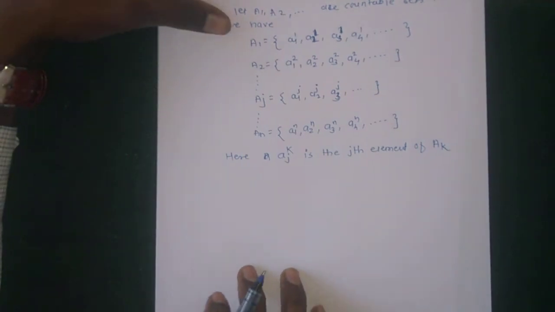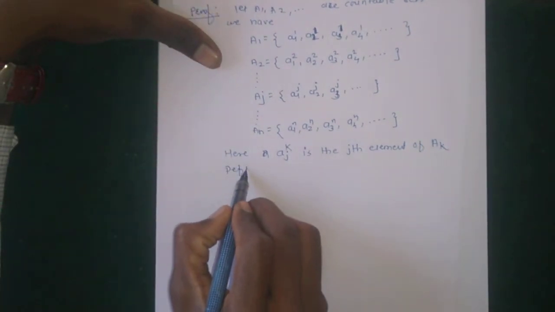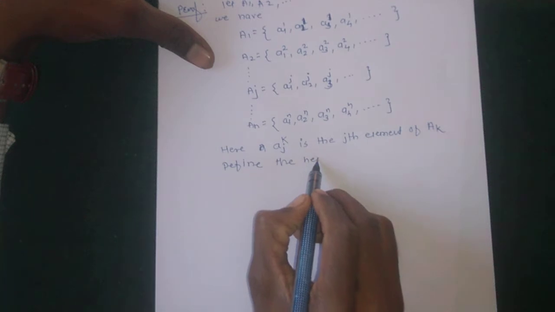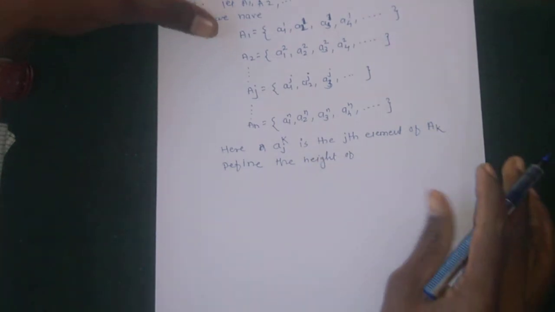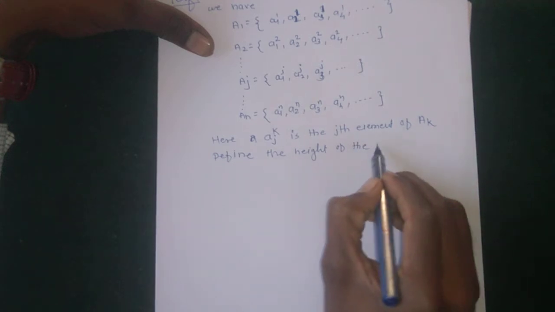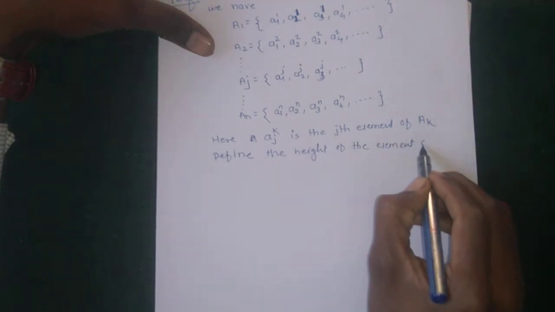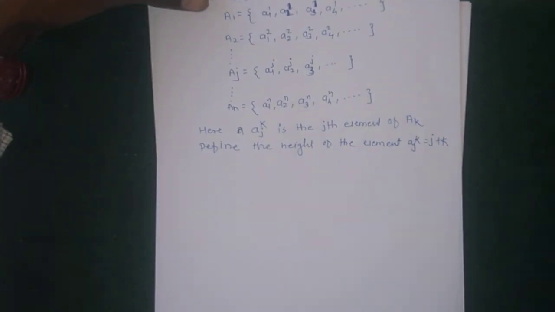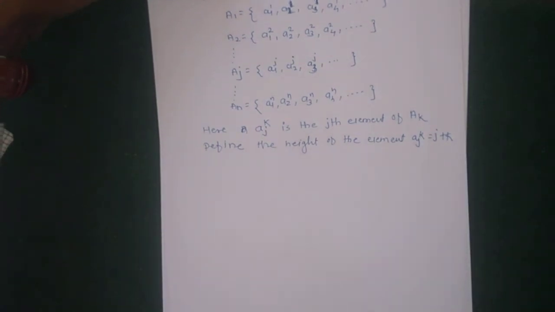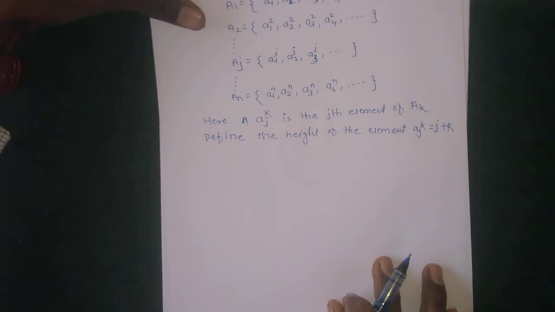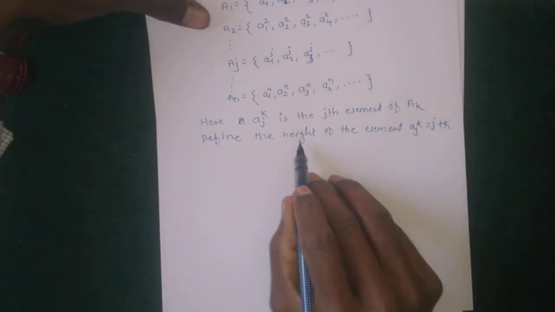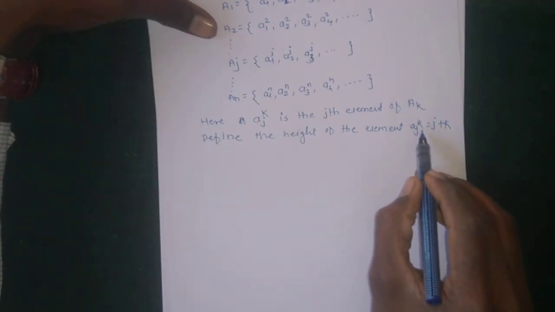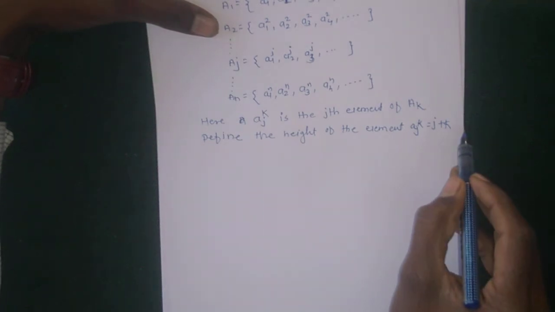Okay, so define the height of the element. Define the height of the element ajk to be j plus k. Defining the height of the element means how to rearrange these elements for counting them. So the height of the element ajk, the jth element of Ak, is of the form j plus k.